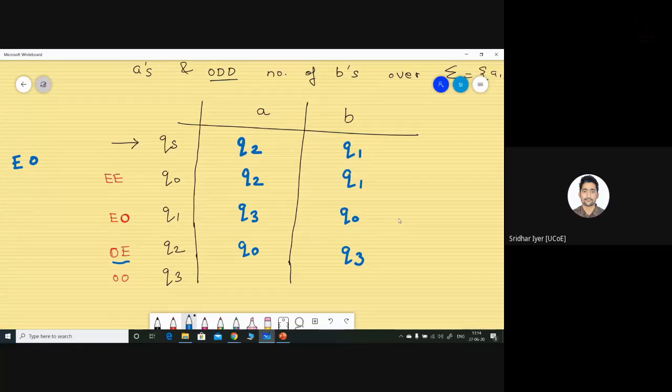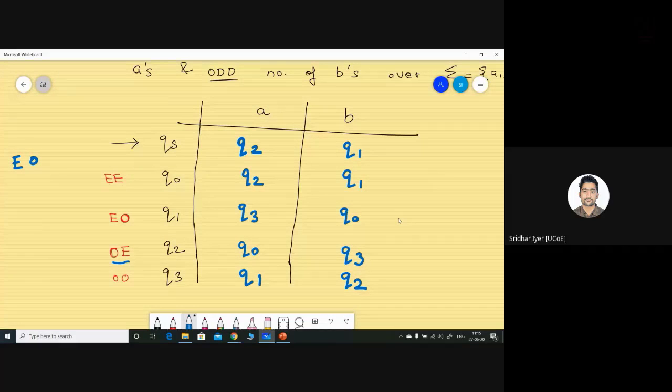And finally, we are having this combination odd odd over here. We are receiving an input A, so the number of A changes from odd to even. It becomes even odd, which is that state Q1. And finally, from odd odd with input B, it becomes odd even. That state is Q2. So I guess if you're having the state ordering in the same fashion, you might get the same answer in terms of state transitions.